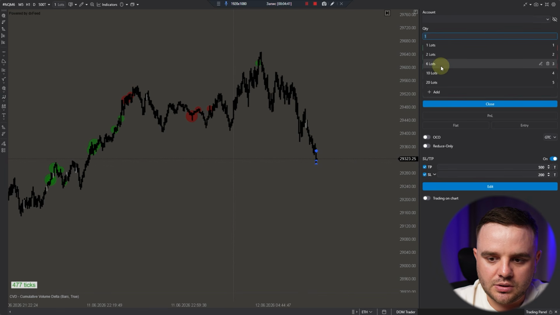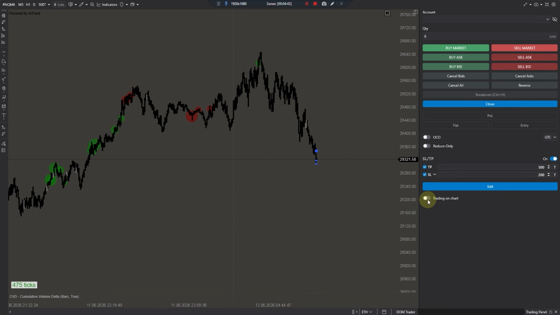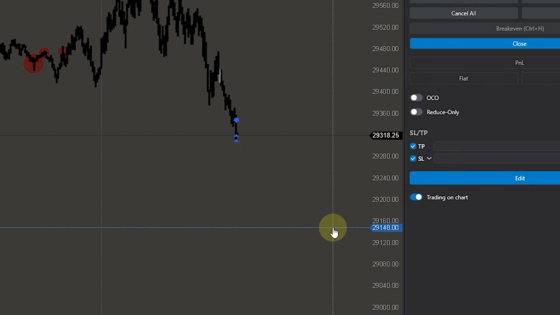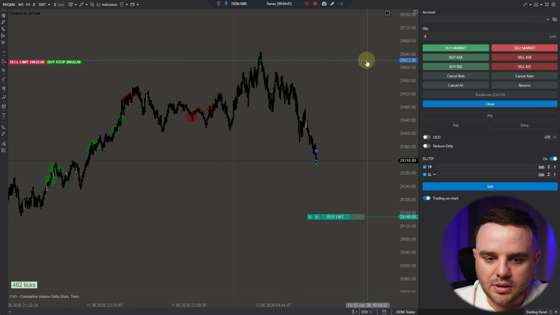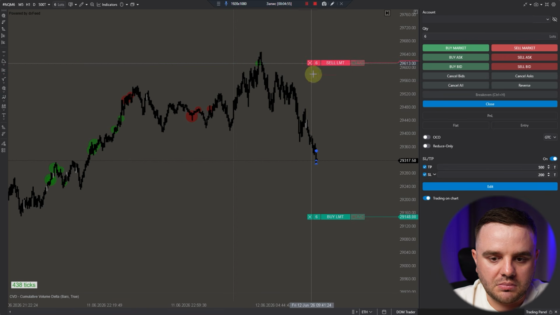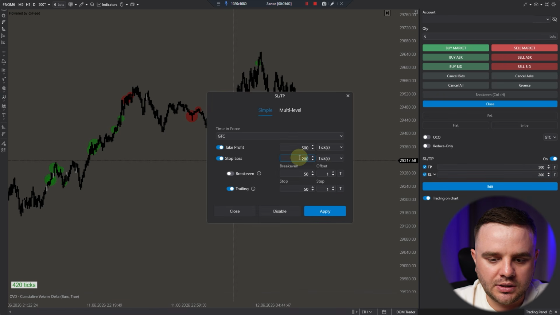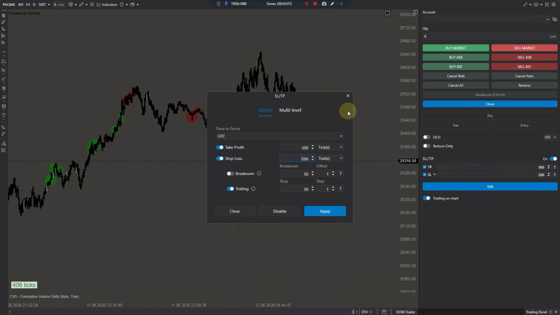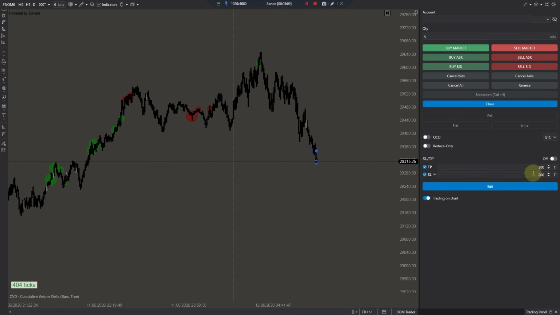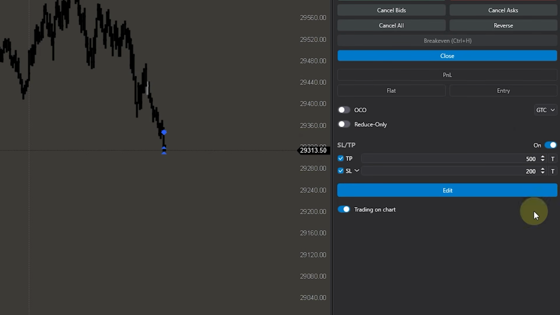What about limit orders? Limit orders are also easy to set up. You can press this trading from a chart button, and you can see here you can set up a buy limit order. For example, you can set up a sell limit order, and that's it. Regarding stop losses, once more, you can write how many ticks, percent, price, do whatever you wish. Also, at any moment you can close automatic stop losses.